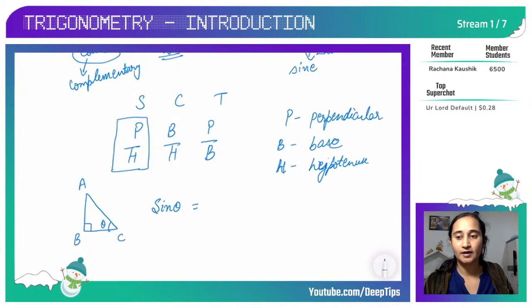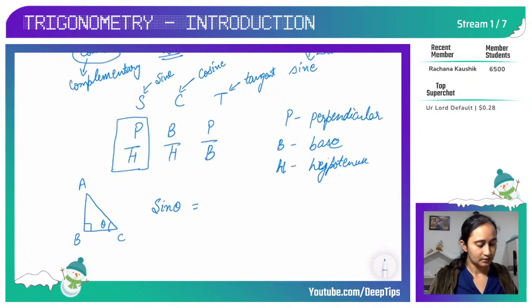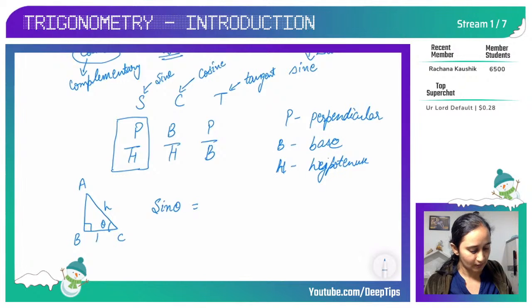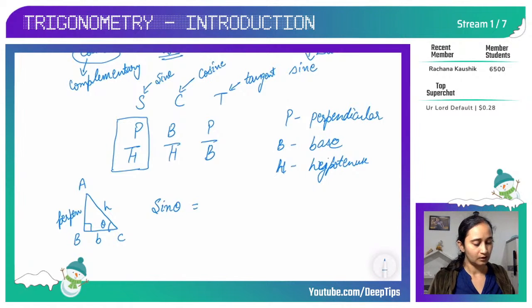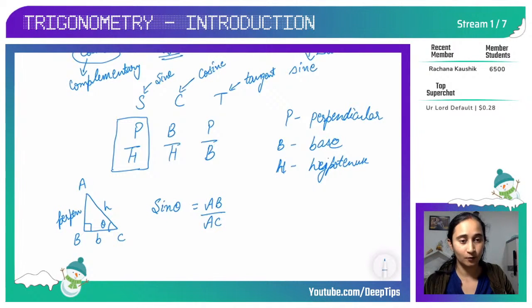That's why I said Pandit Badri Prasad Hari Hari Bole Sona Chandi Tole. S is sine, C is cosine, and T is tangent or tan. So sine theta is perpendicular upon hypotenuse. Here this is my hypotenuse, this is my base, and this is my perpendicular. Perpendicular upon hypotenuse means AB upon AC. I hope everyone is clear.